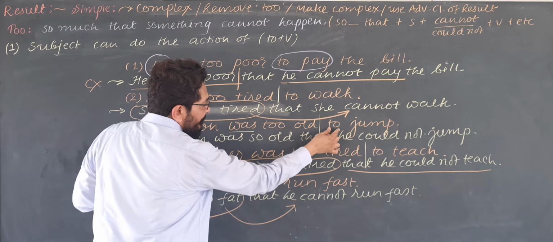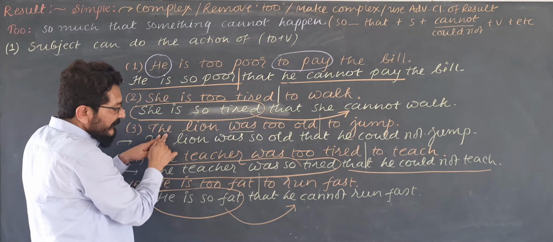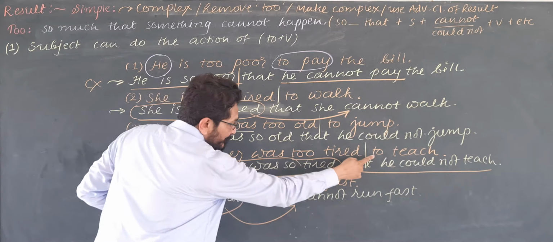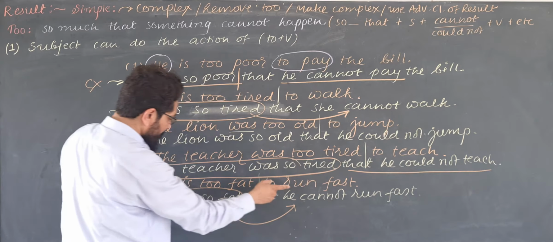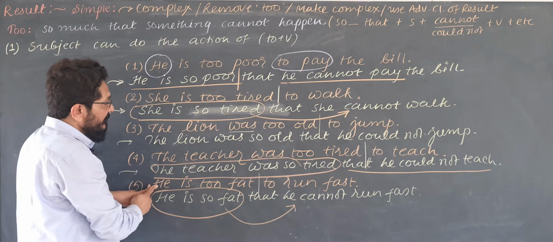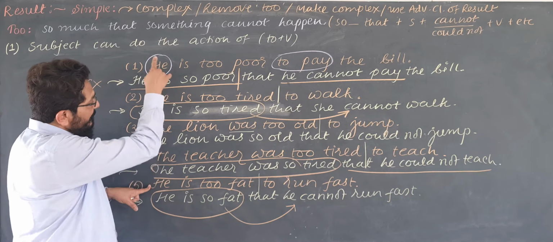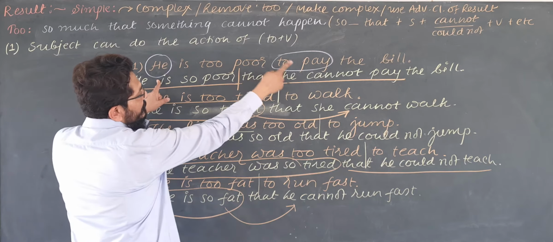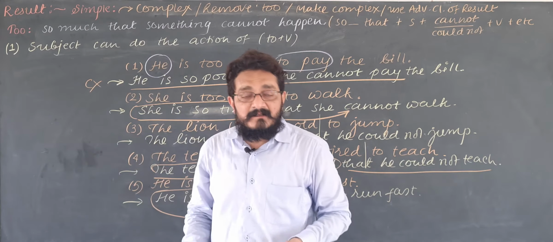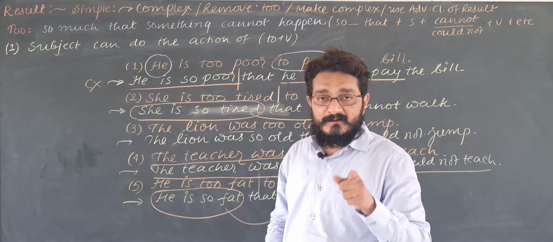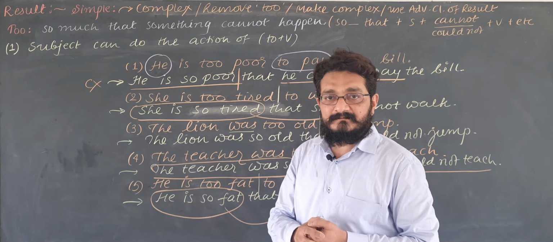The action of jumping is supposed to be done by the lion. In the same way, the action of teaching is supposed to be done by the teacher, and the action of running by he. So here the subject is supposed to do the action of to plus verb, but in some sentences the subject will not do the action of to plus verb. Let us learn it.